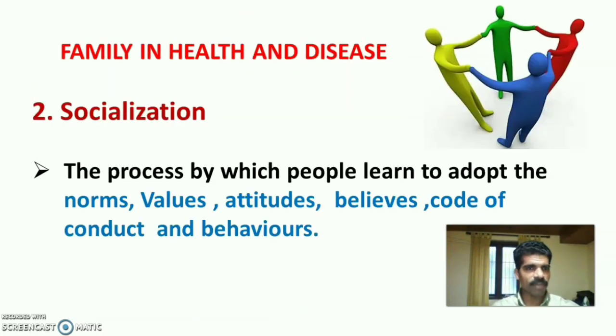The second role of the family is socialization. Socialization is the process by which people learn to adopt the norms, values, attitudes, beliefs, code of conduct and behaviors. The family members learn to adopt the social norms, values, attitudes, beliefs, code of conduct and behaviors through the family. That is the key role of the family.